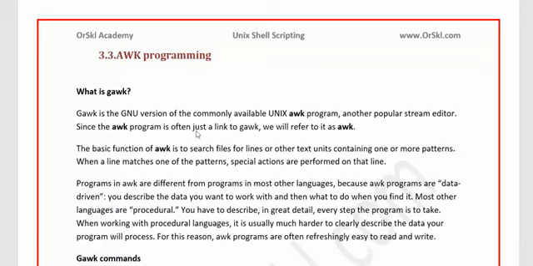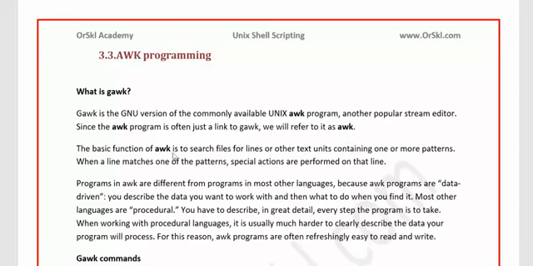The awk program is often just a link to gawk. When I say link, it is a soft link. If you know Unix better, there are soft links and hard links inside the Unix platforms. In case you wanted much more details about it, you can refer on the web about the soft link. If you call this soft link called awk, it will go and in turn call the gawk. This is the original command, but we often refer to it as just awk.